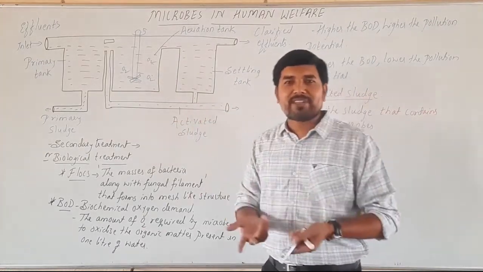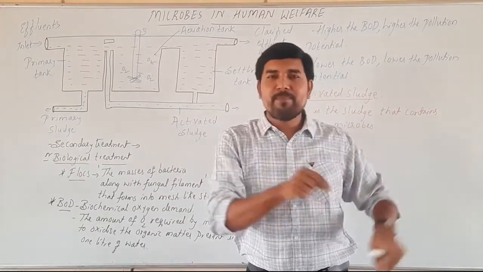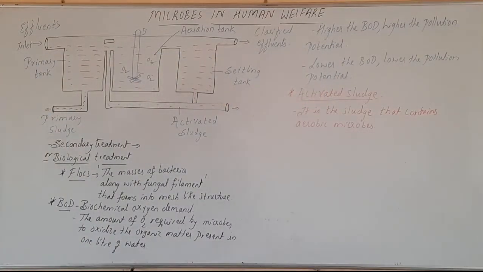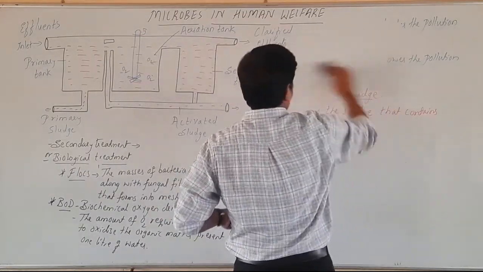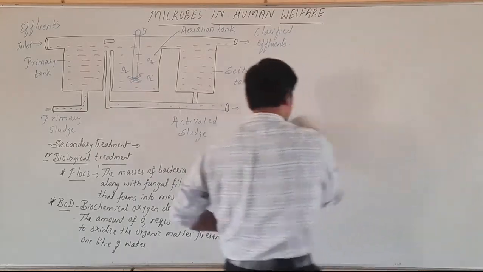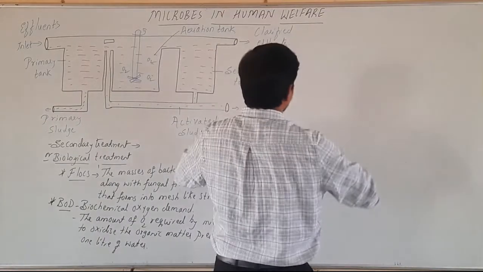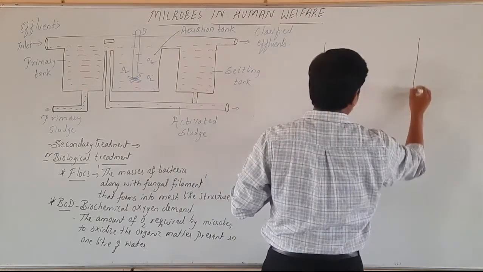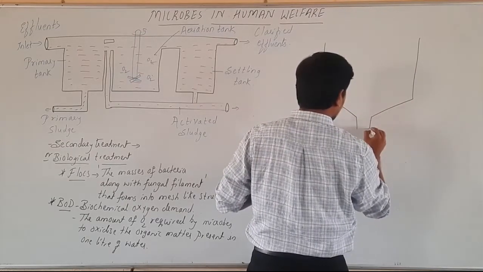Now next, let's go to the next part, activated sludge. What will happen to the activated sludge? The remaining activated sludge is pumped into another tank where we call it as an anaerobic sludge digester. So let's look at the tank. The next tank that we come across is an anaerobic sludge digester. Let's look at its structure. This is the anaerobic sludge digester.